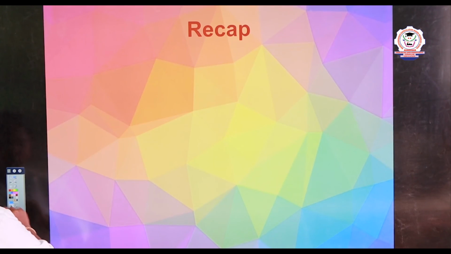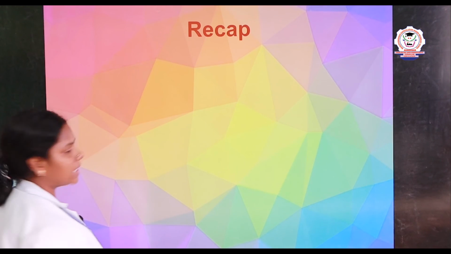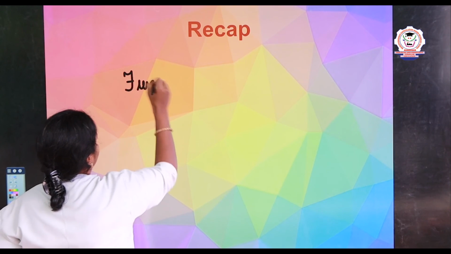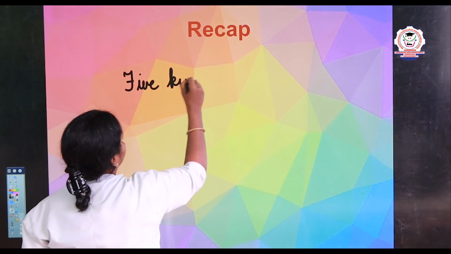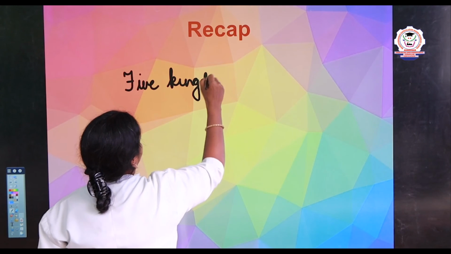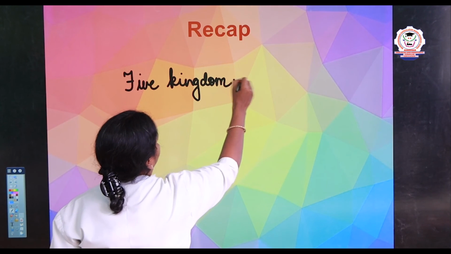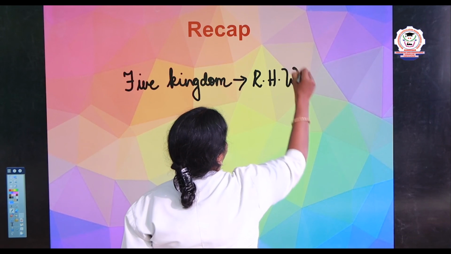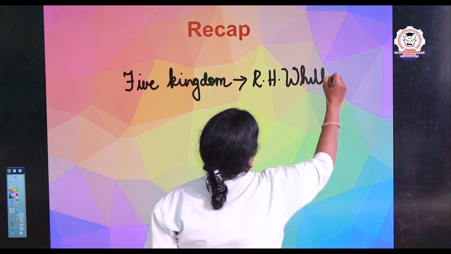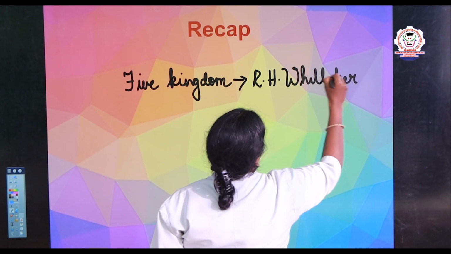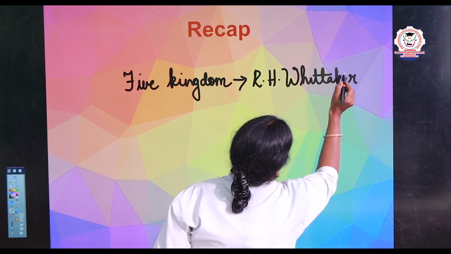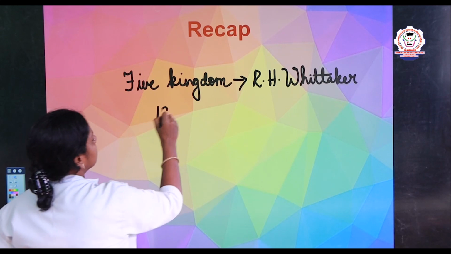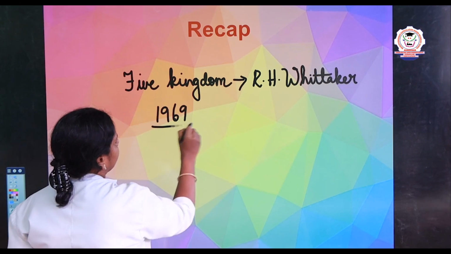So let us recap what are all the things we discussed in this session, children. We discussed about the 5 kingdom classification. Who proposed the 5 kingdom classification? R.H. Whittaker, in the year 1969.